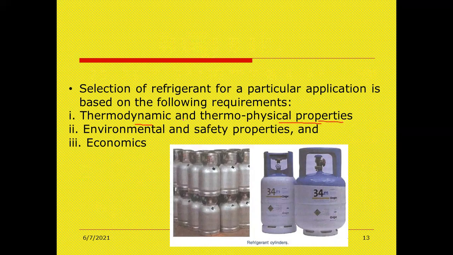Second point, environmental and safety properties. Third one, economics. You have to take these three requirements into consideration while selecting the refrigerants. Got it?